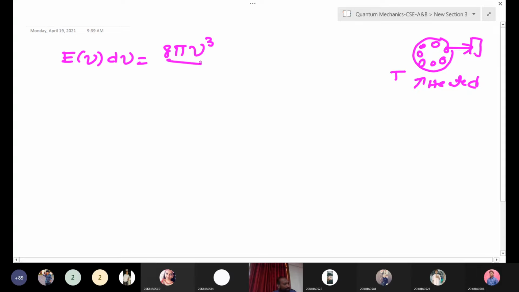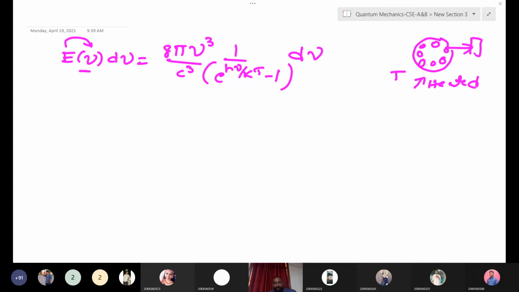Cube, okay, good, and 1 by e to the power of h nu by kT minus 1. This is the expression for the emitted radiation from the black body. Here E of nu means the energy density as a function of frequency.